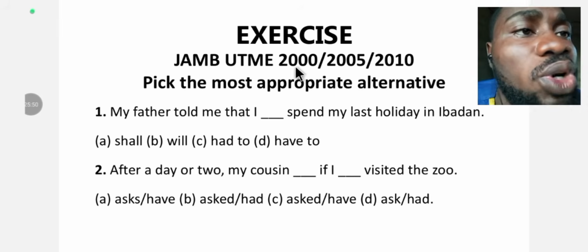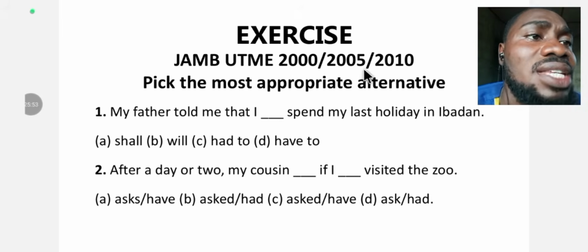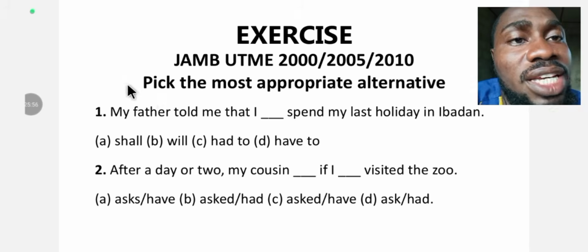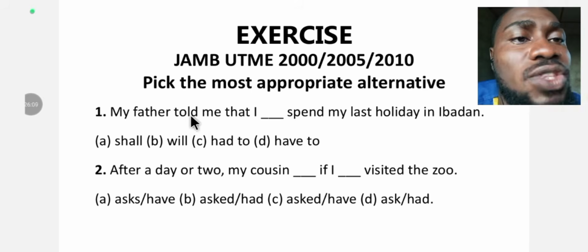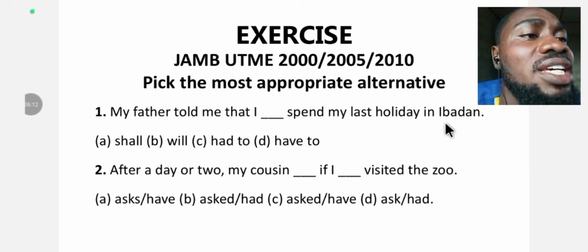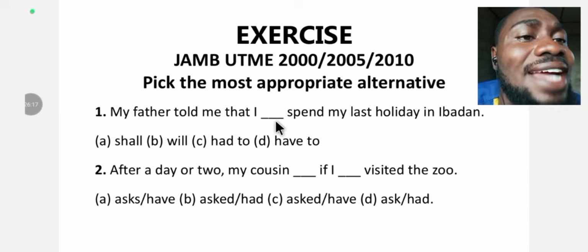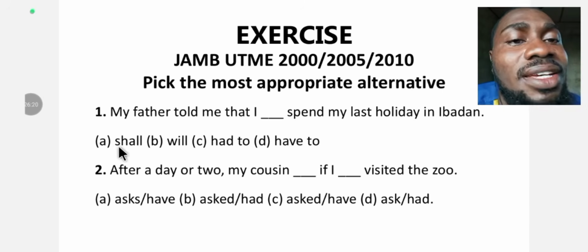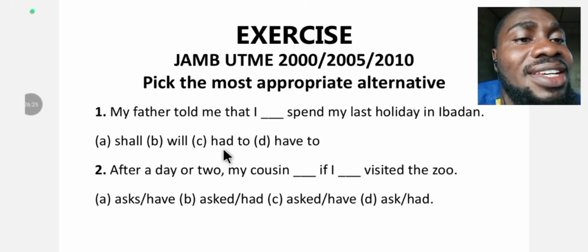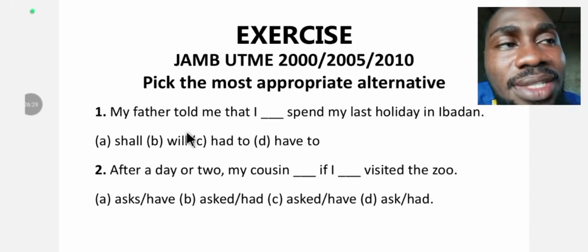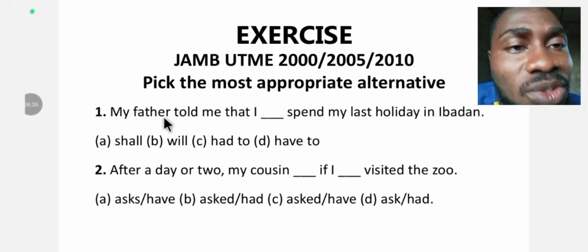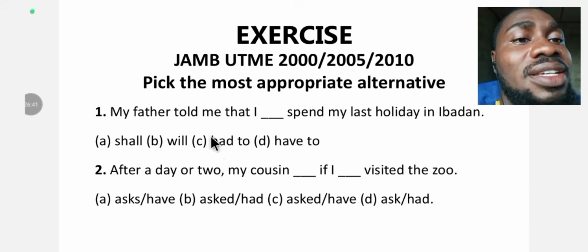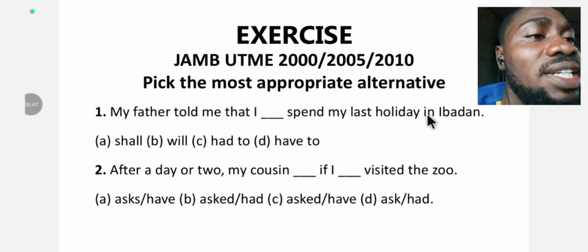This question was brought from JAMB UTME 2000/2005/2010. The instruction says, pick the most appropriate alternative. Number 1. My father told me that I spent my last holiday in Ibadan. A. Shall. B. Will. C. Had to. D. Have to. What's your answer? You answered right. The correct option is C. Had to. My father told me that I had to spend my last holiday in Ibadan.